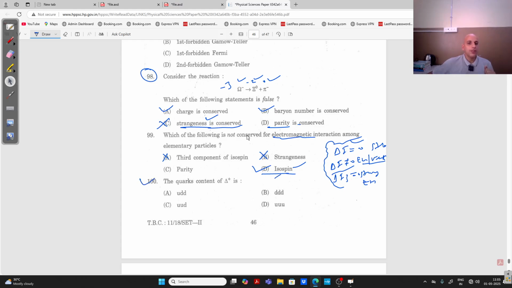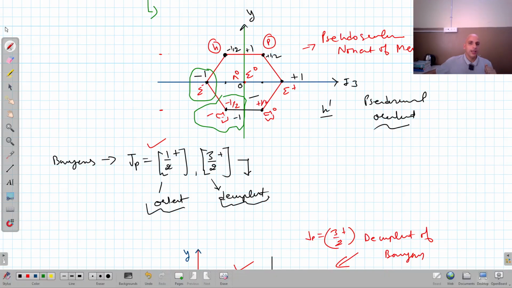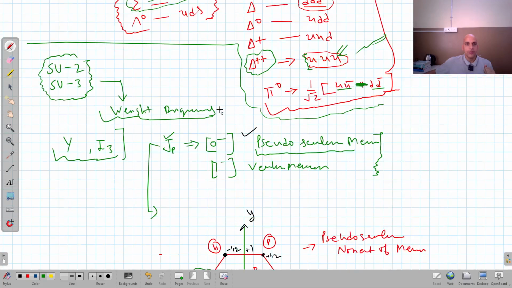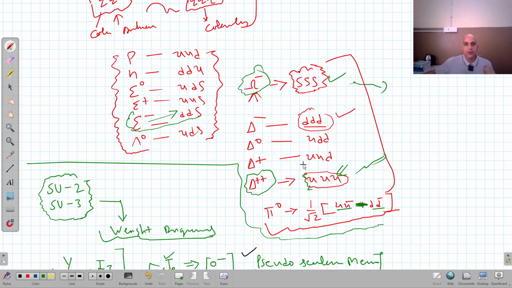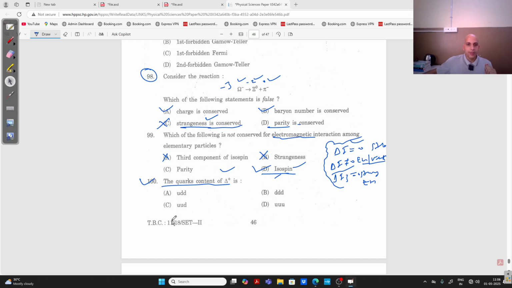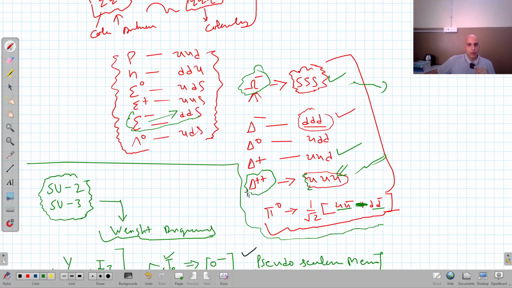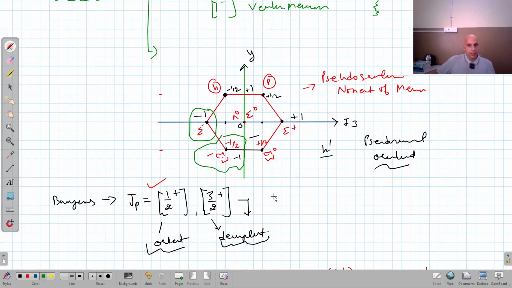Now the next question is the quark content of delta positive. Now refer to that diagram, delta positive, and here I have delta positive, up up down, right? You can see, so up up down, C is the correct answer. As I told you, these are some important elementary particles which are usually asked in the examination, and these weight diagrams.